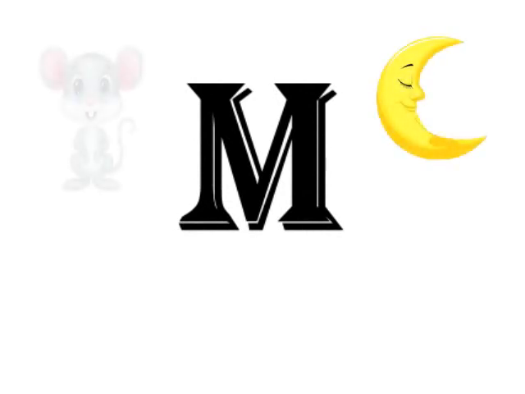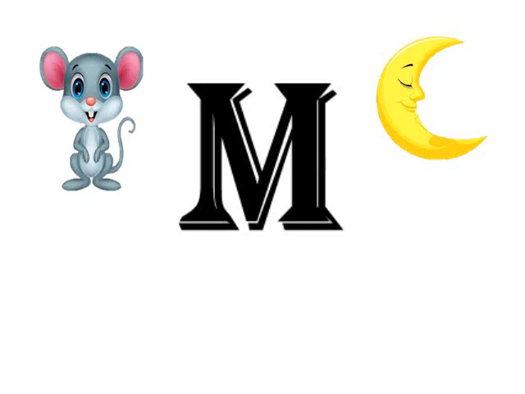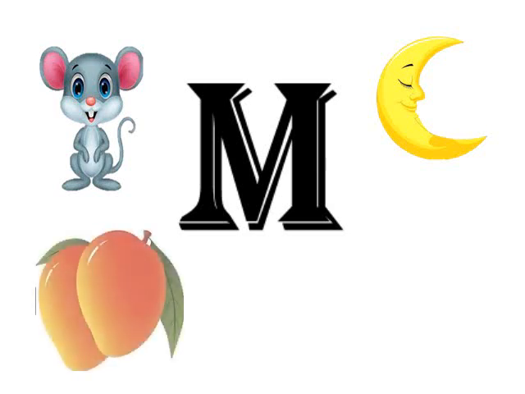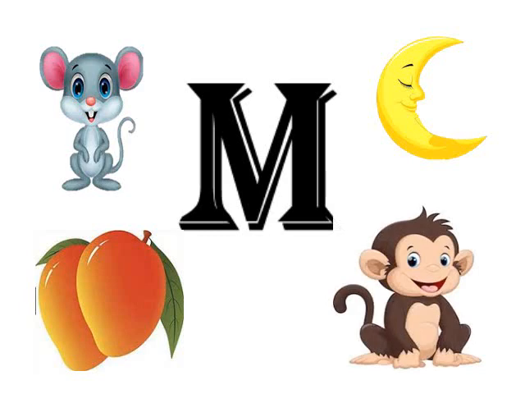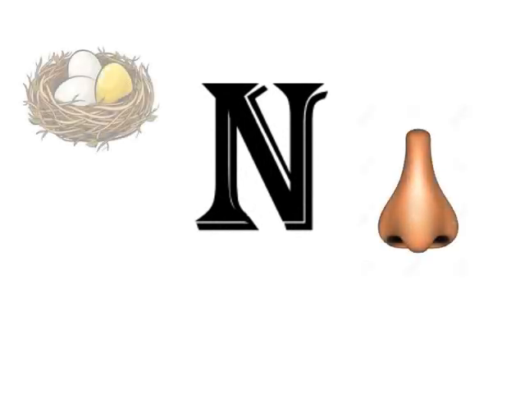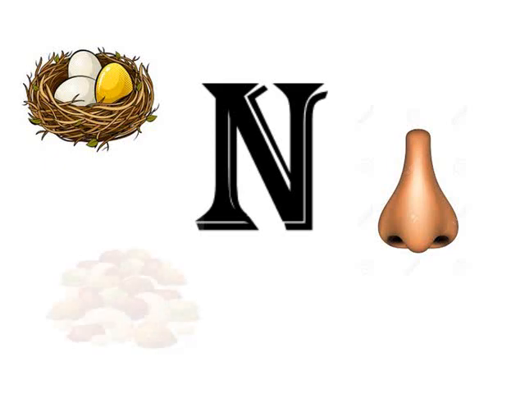The phonics sound for alphabet M is moon, mouse, mango, monkey. The phonics sound for alphabet N is nose, nest, nuts.